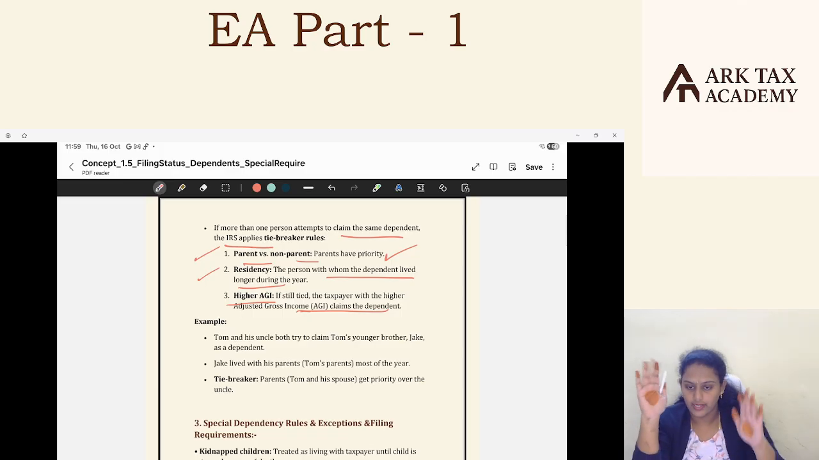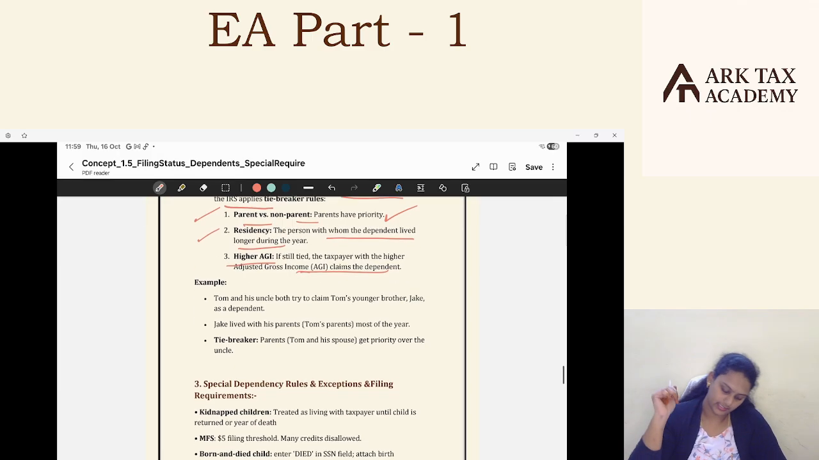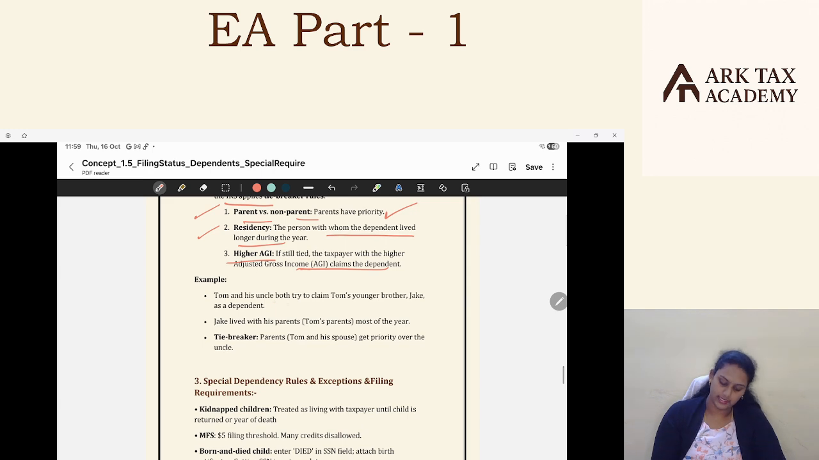First preference is to check if there are any parents among these two competitors. If a parent is there, the parent will get the chance. If there is no parent, both are non-parents, check with whom the dependent lived for more number of days. If the dependent lived equally, then go for the person having the higher AGI. Okay, hope everyone is clear. Tom and his uncle both try to claim Tom's younger brother Jack as a dependent. Jack lived with his parents, Tom's parents, most of the year. Parents get priority over the uncle. Okay, so that's a simple example here. Hope everyone is clear.